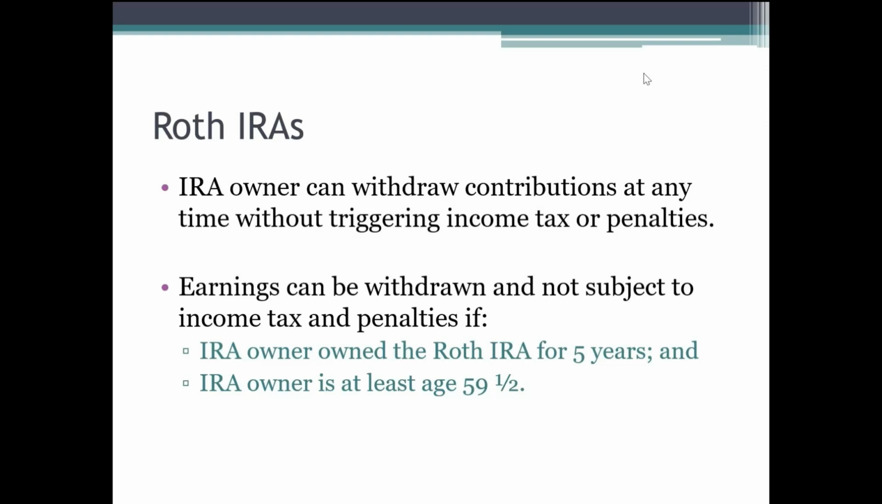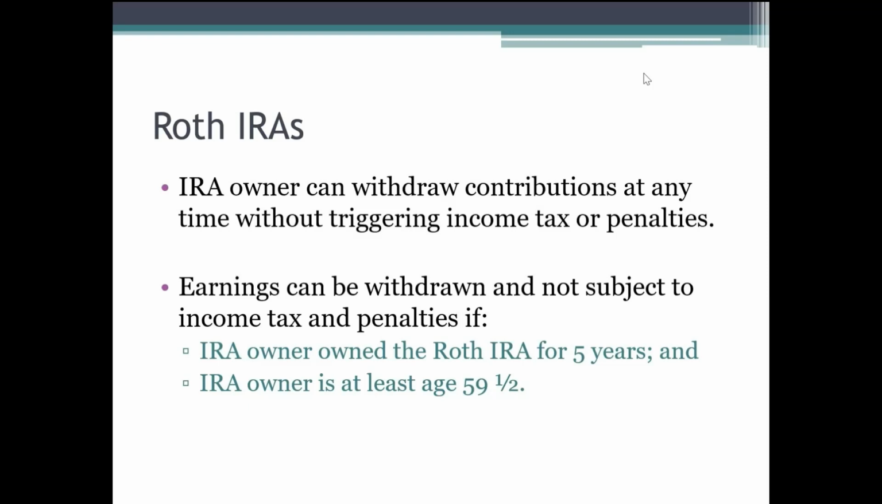As a result, because they are after-tax dollars, an IRA owner can withdraw contributions at any time without triggering income tax or the early withdrawal penalties. Earnings, that appreciation, can be withdrawn and not subject to income tax and penalties if the IRA owner owned the Roth IRA for 5 years and is at least age 59 and a half.